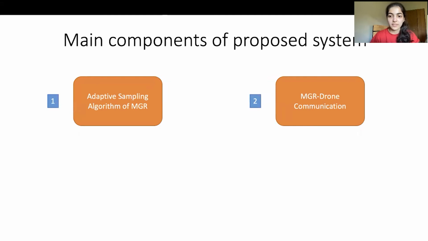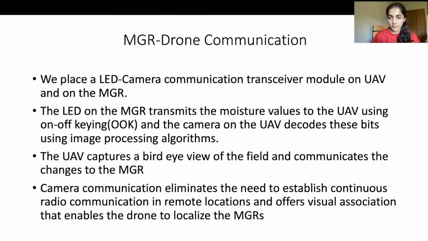The second component is MGR to drone communication. For this, we place an LED camera transceiver module on the UAV and MGR. The LED on the MGR is encoded using on-off keying. So the MGR sends the moisture reading to the UAV using that LED, and the UAV decodes and captures these bits using an image processing algorithm. Since the UAV is capturing the bird's eye view of the field, it communicates any sudden changes back to the MGR using the same transceiver module.